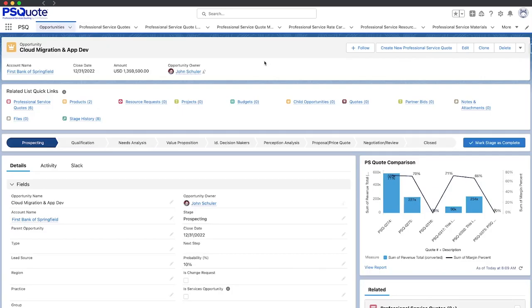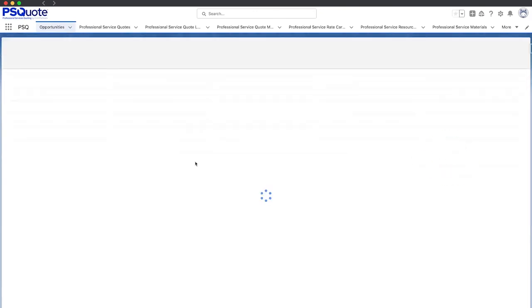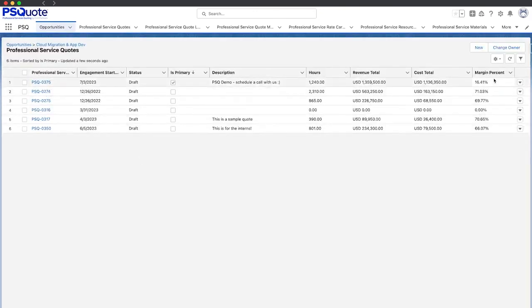Sales cycles move fast, and oftentimes you need to create a revised quote based on scope changes. You can clone the original quote, create a new one, or copy data from an existing quote. PSQuote allows you to have more than one service quote on the opportunity, simply to note which one is the primary quote at any given time. Once it's cloned, you can make any modifications needed to offerings, resource mix, rates, non-labor materials, schedules, etc.